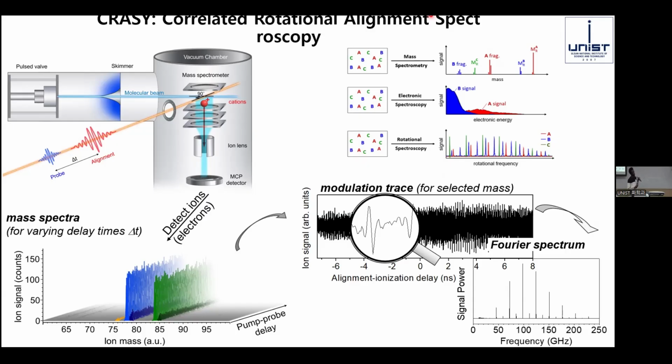The CRAZY technique is a type of pump-probe spectroscopic experiment where we first align the molecules by exciting them. After exciting them, we create a rotational wave packet, which we then probe. The signals from this wave packet are sent through a time-of-flight mass spectrometer, where the ions are counted on an MCP plate detector so we can determine our mass spectrum. The time delay modulation during which the ions are counted is then Fourier transformed to obtain our rotational frequency spectrum.